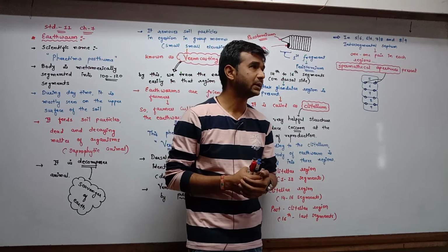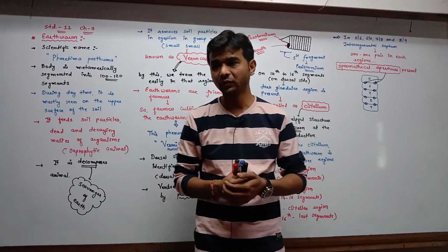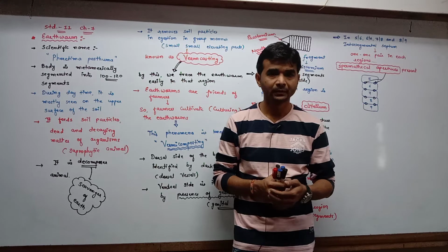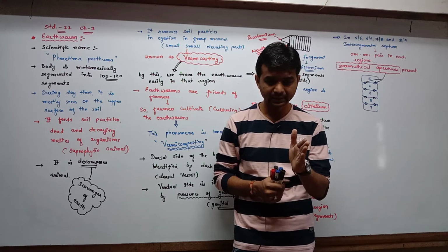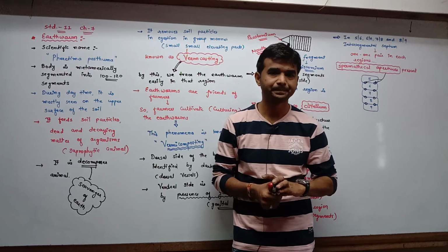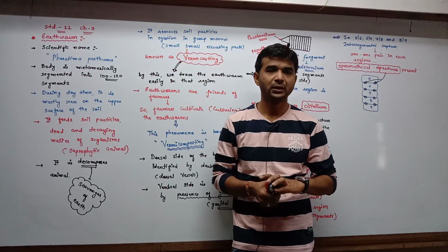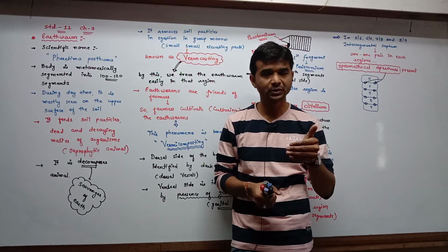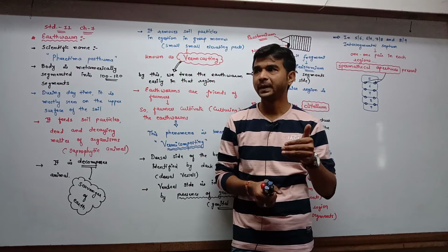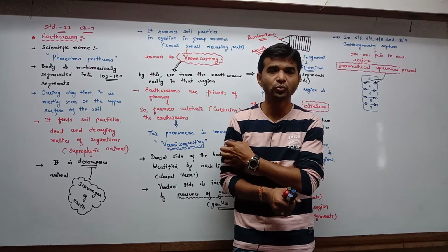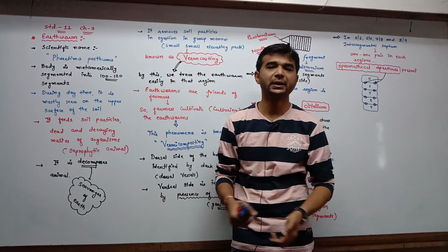You know that in the earthworm the body is metamerically segmented. The body is segmented internally as well as externally. So between the two segments, in between the fifth and sixth segment, at the intersegmental groove, on the ventral side,